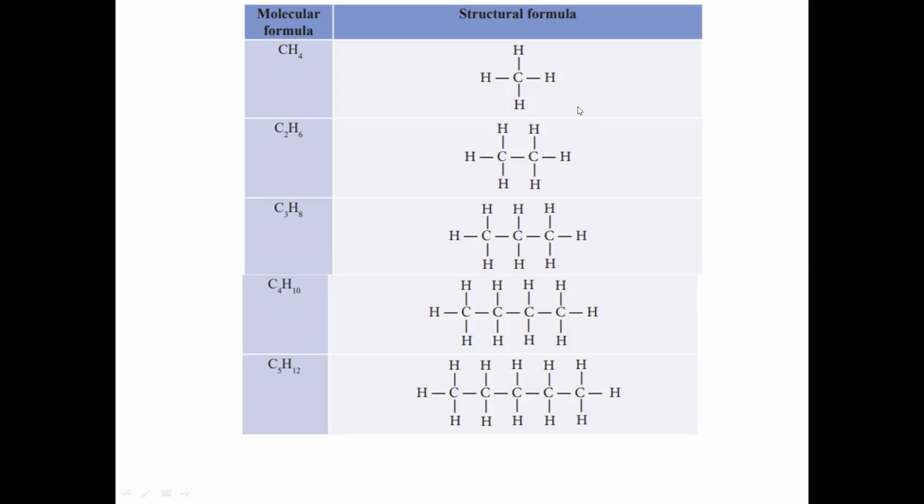The structural formula shows the bonds between carbon atoms and between carbon and hydrogen atoms. Carbon to carbon is one single bond, and carbon to hydrogen is one single bond. For the alkanes, they only have single bonds.